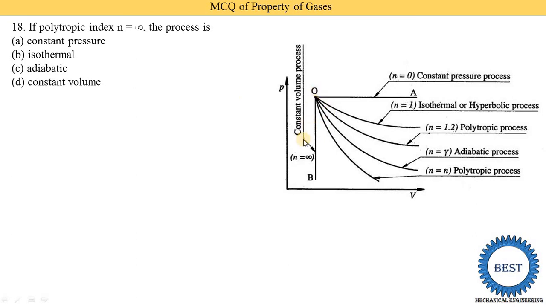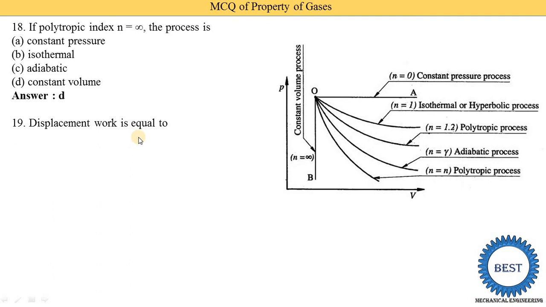Here you see n equal to infinity. At that time it is the constant volume process, so the volume during this process remains constant. When n is equal to 0, it is a constant pressure process. When n is equal to 1, it is called the isothermal or hyperbolic process. Same way n equal to 1.2 is called a polytropic process. n equal to gamma is called the adiabatic process, and n equal to n is called the polytropic process. So infinity means the correct answer is the constant volume process, option D.